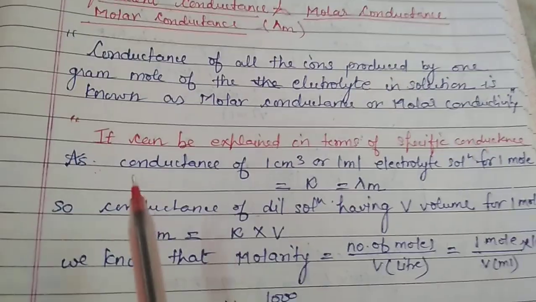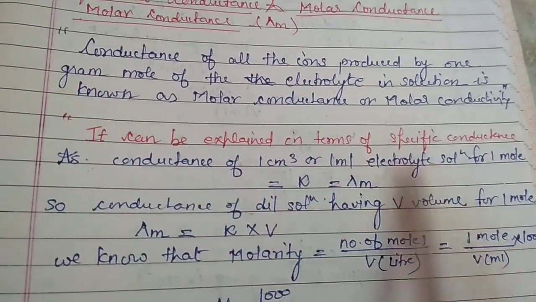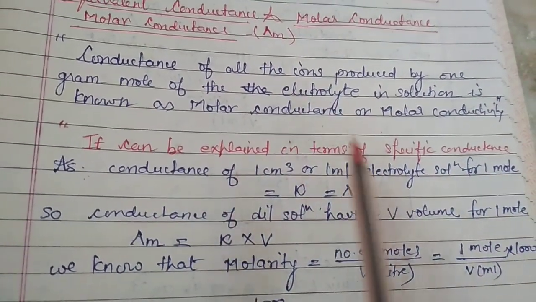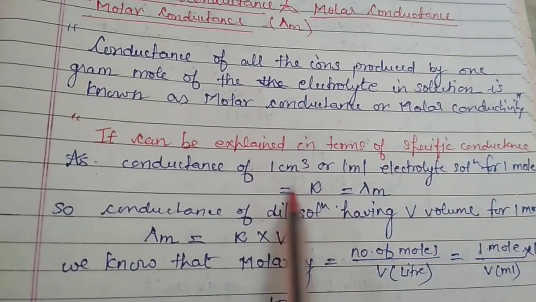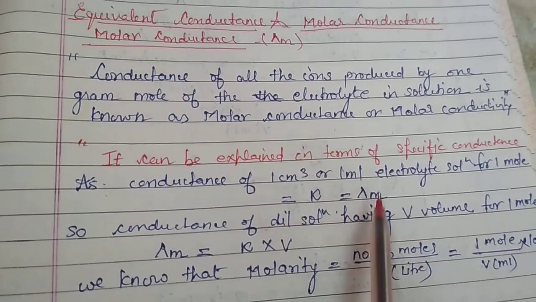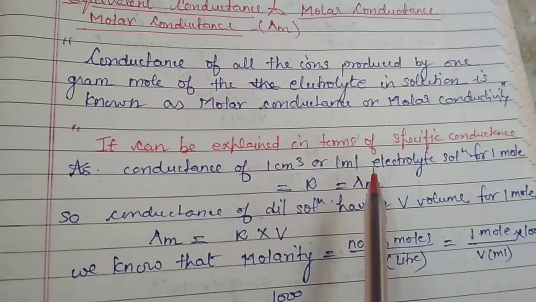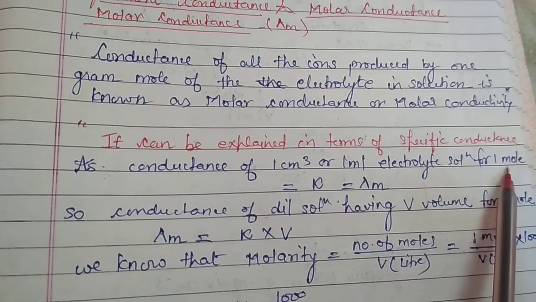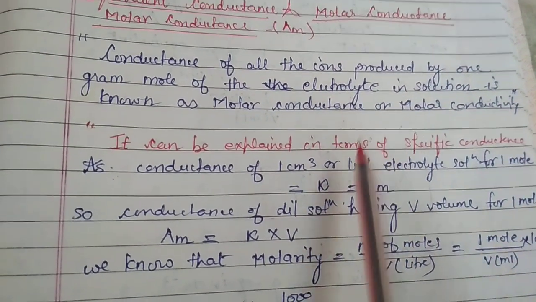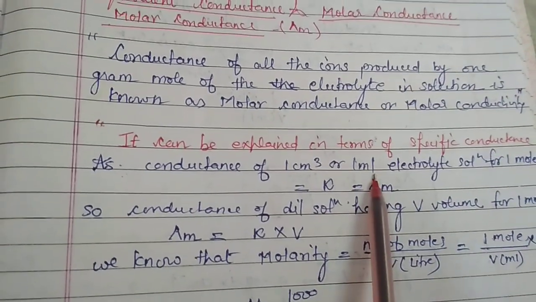That can also be said as molar conductivity, because the condition for molar conductivity is 1 mole of an electrolyte taken in V ml of volume. So it may be 1 ml also.